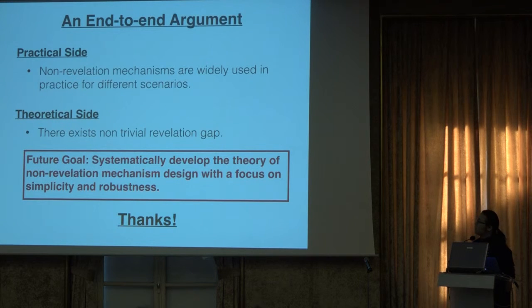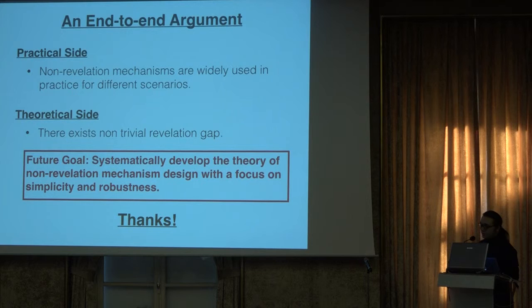So, coming to the conclusion. In the future, we want to tighten our revelation gap for welfare maximization for budget agents, and we also want to try to show the revelation gap for some other common objectives like revenue or residual surplus.